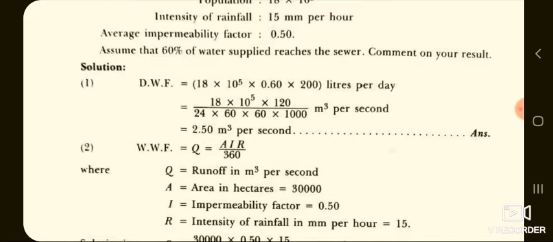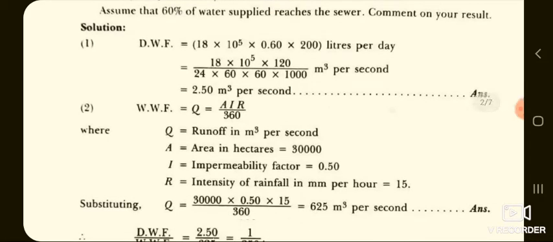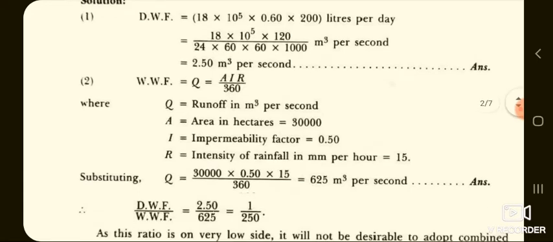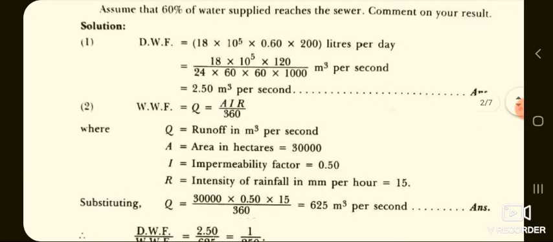Come to the solution. First part, how the dry weather flow is calculated. It is nothing but multiplying the population with the rate of water supplied, and we have to assume 60% of it. Therefore, 18 into 10 raised to 5 into 0.6 into 200 liters per day. That works out to be 2.50 meter cube per second. So this is the quantity of dry weather flow.